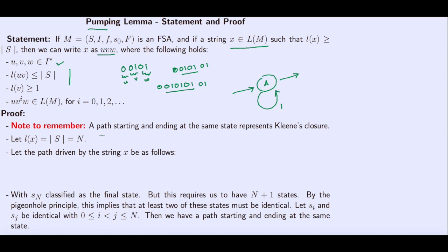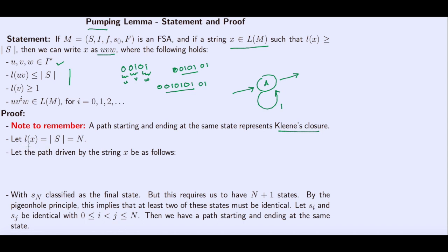So what does it mean? We write that a path starting and ending at the same state represents Kleene's closure. This we already know from the proof of the so-called Kleene's theorem, but since we are going to use it, I just write this as a note to remember.